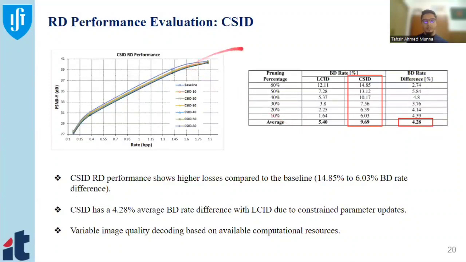Now we come to our proposed model, CSID, the Complexity Scalable Image Decoder.